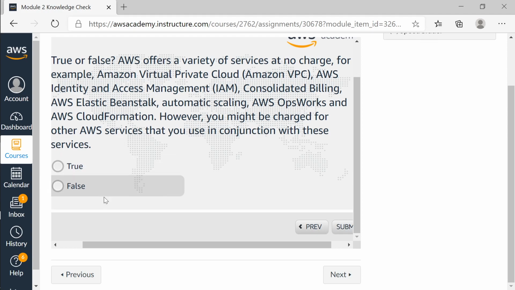Is it true or is it false? Yes, sir. True. True, that is correct. So when you're creating a VPC, you are just defining what networks you want to use. When you're defining an IAM, you're just defining a set of users that you want to control access to.